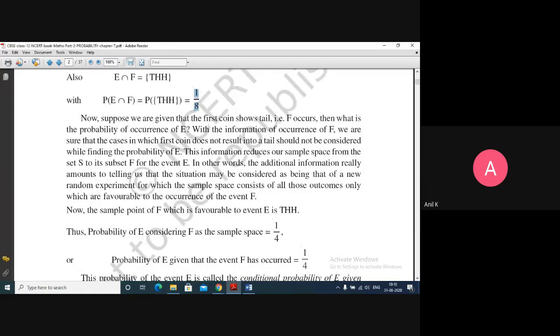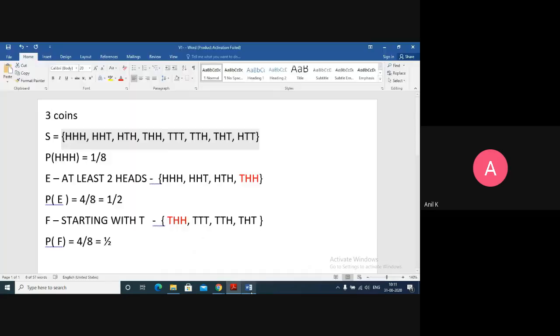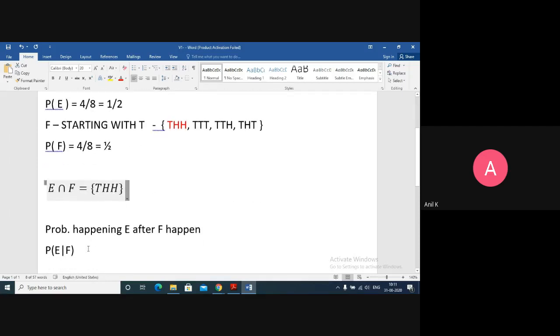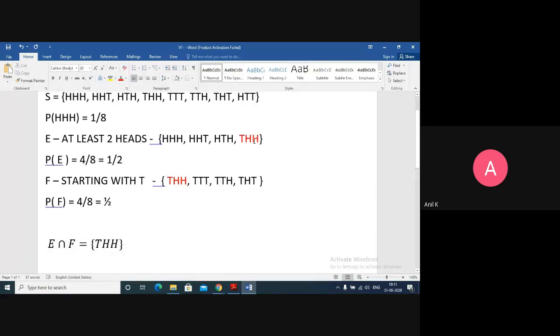Now suppose we are given that the first coin shows tail, that is, F occurs. F happens first. Then what is the probability of occurrence of E? After F happens, what is the chance of getting E? After F happens means F has already happened. The sample space of E given F, after F happens, will have only THH.